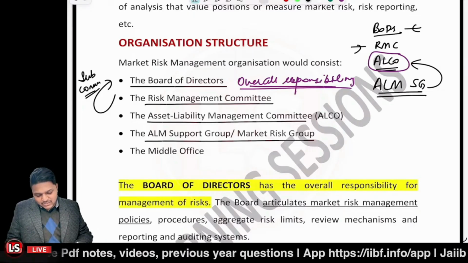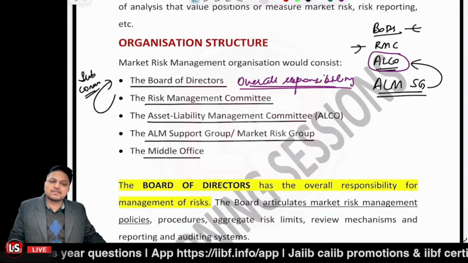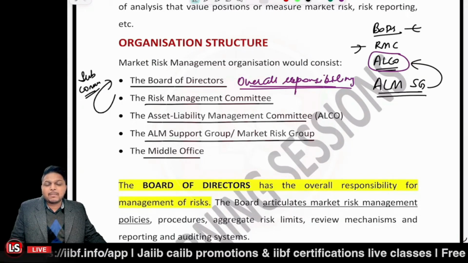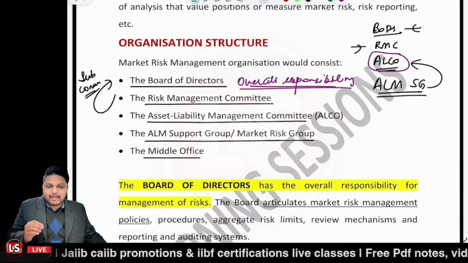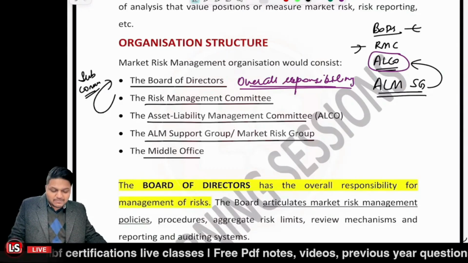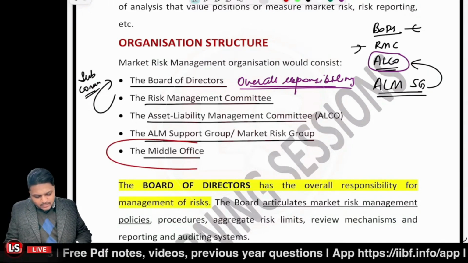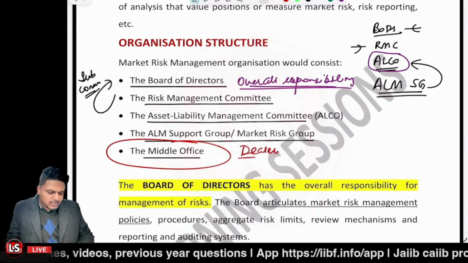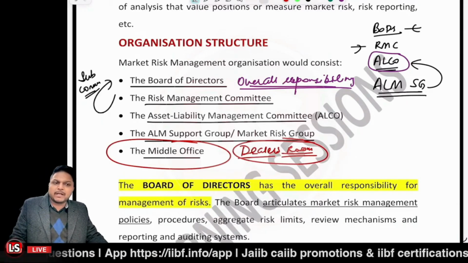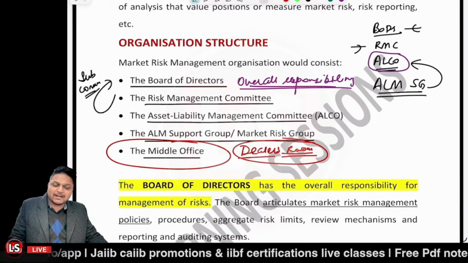Okay. And the last one, the last tier of the market risk organization structure, is the middle office. Now, middle office is responsible for market risk monitoring. In the very end, we can say front office is overall risk management related to market risk. That's basically related to the dealer room. Middle office is somewhat related to the dealer's room. We'll be learning all about the dealer's room also. So we have the front office, back office, middle office. Now in that scenario, middle office is responsible for risk measurement, risk management and reporting purposes.